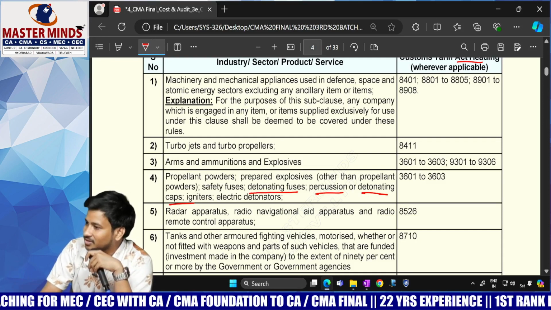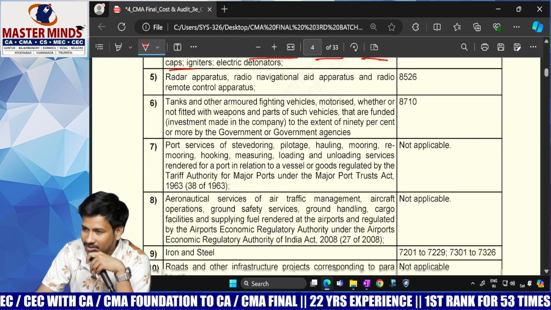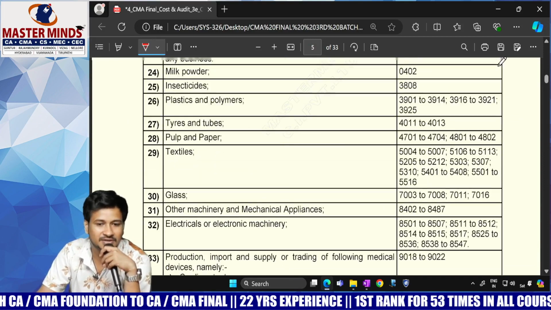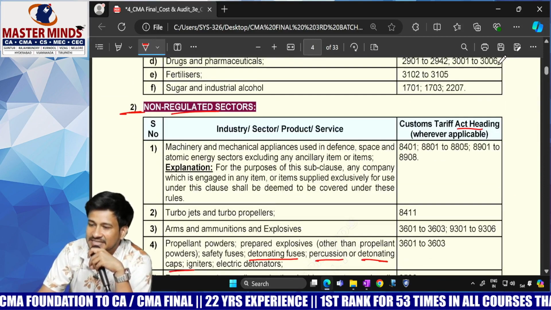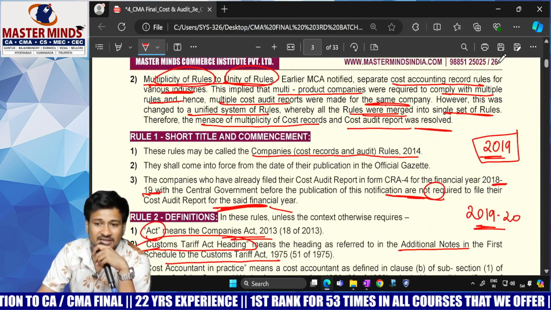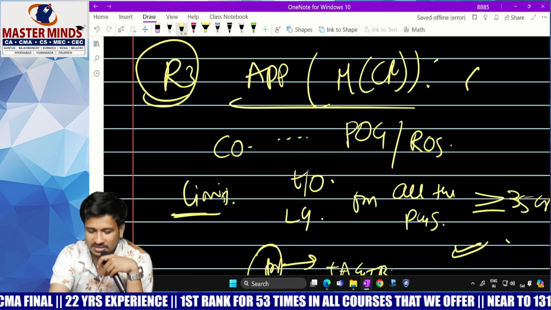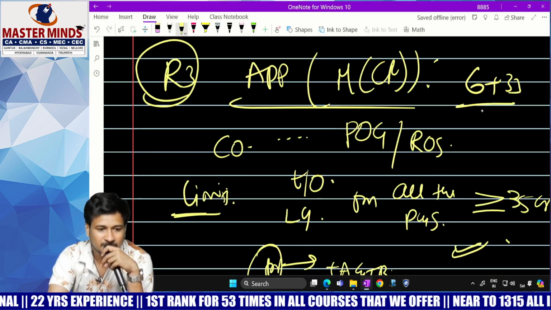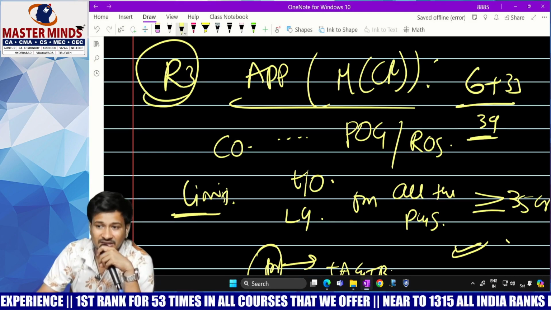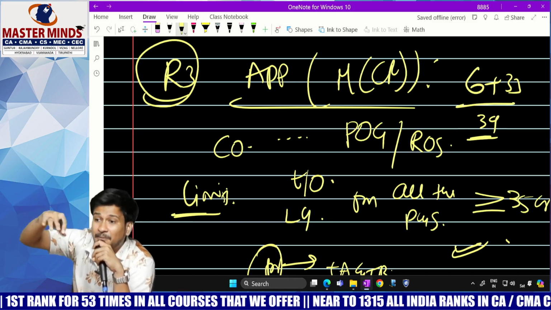Because, listen, I'm very serious about it. You have around 33 industries covered under table B and 6 industries covered under table A. Clear everybody? Under table A, 6 industries, and table B, 33; on the whole 6 plus 33, 39 industries are covered. Initially it was 44 industries, company specific.